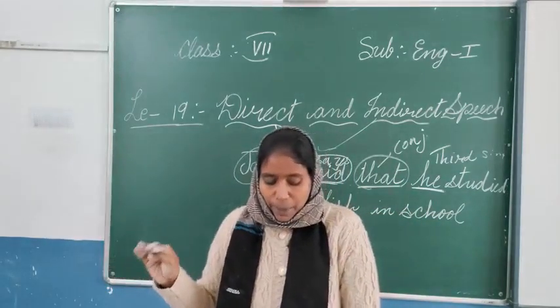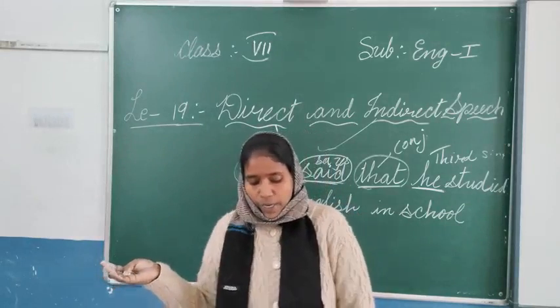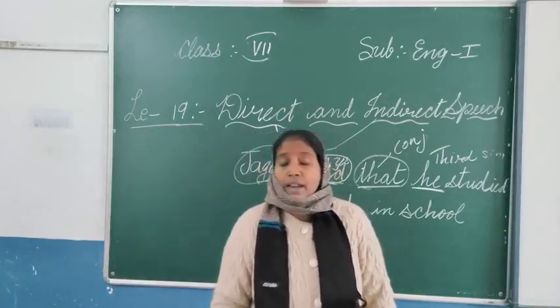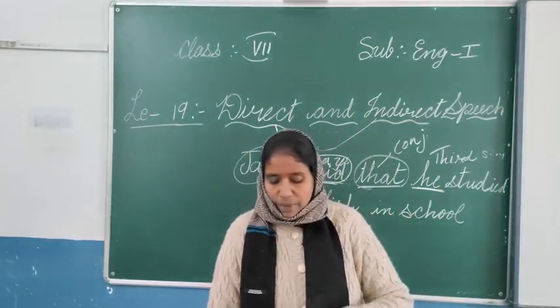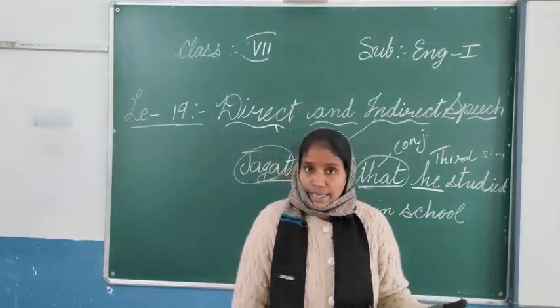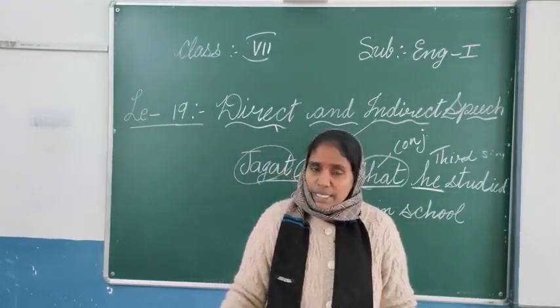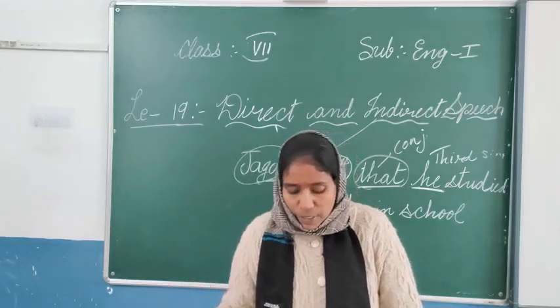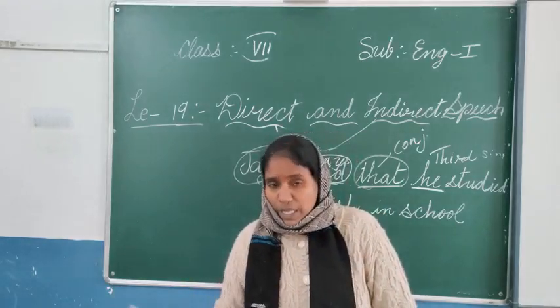The next one, simple present used to express a repeated action or a universal truth remains unchanged. If there is a universal truth, like the sun rises in the east, there are no changes at all. It remains just like that. Universal truths won't change.